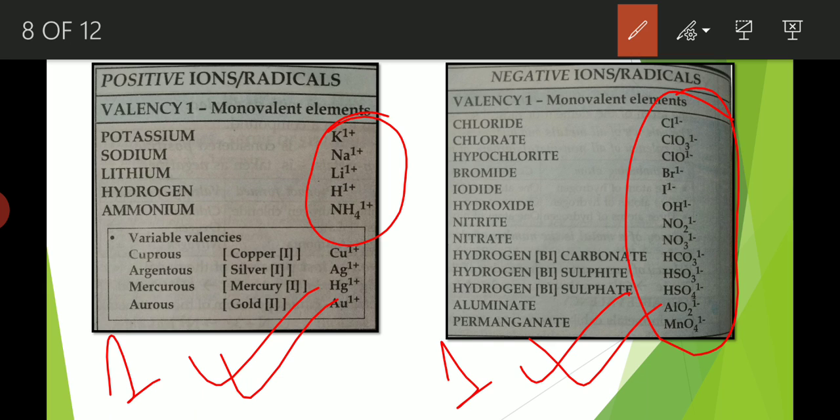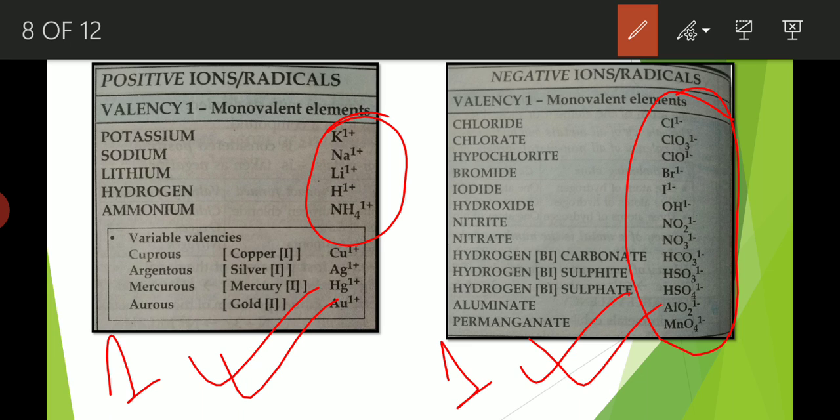All these elements: chlorine, iodide, bromide, nitrite, aluminate, all other elements are there. You have to remember the formula of these elements. You have to remember the symbol of these elements. Clear? Now see.